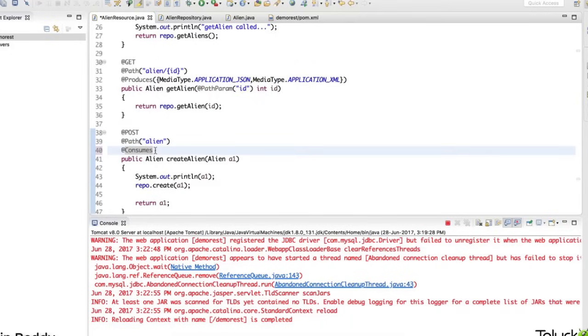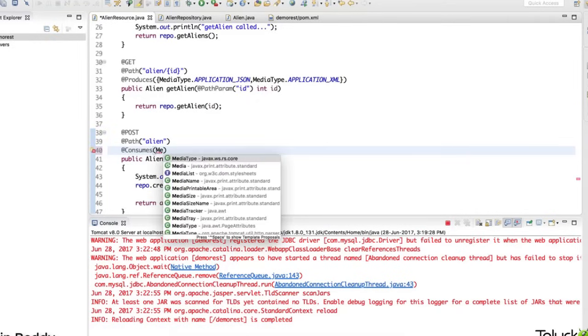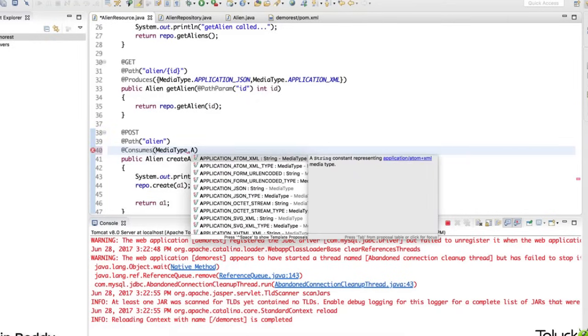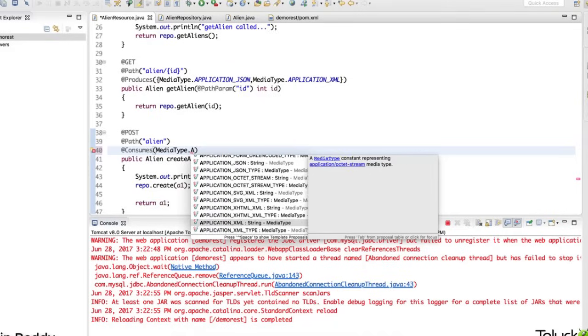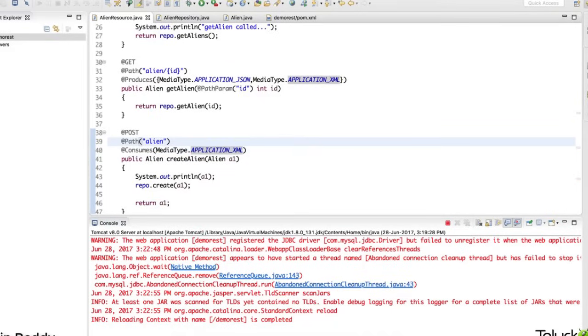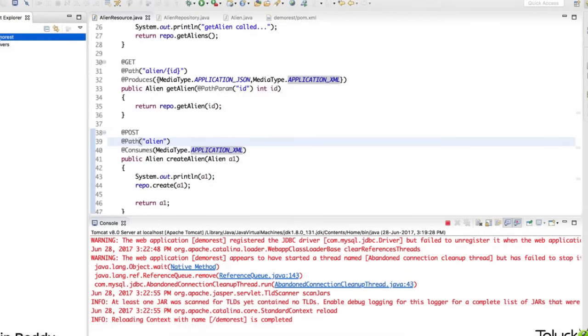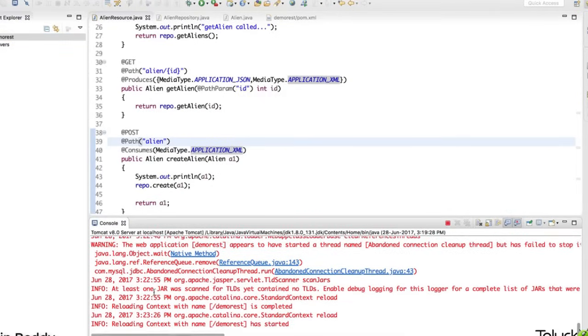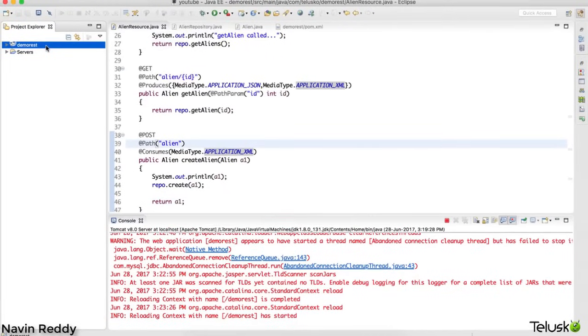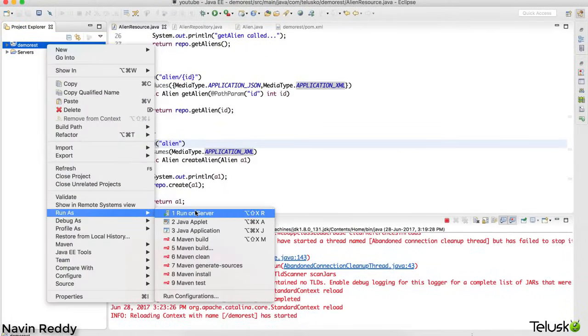Consumes is where your client sends the data and your server accepts it. So we'll say consumes, and maybe I mention the media type as MediaType.APPLICATION_XML, so I will make it XML, and let's see whether it works with JSON or not. Let me make it XML, and I need to restart the server. I guess it will happen automatically, but in other cases it doesn't. Let's right click and say run on server.